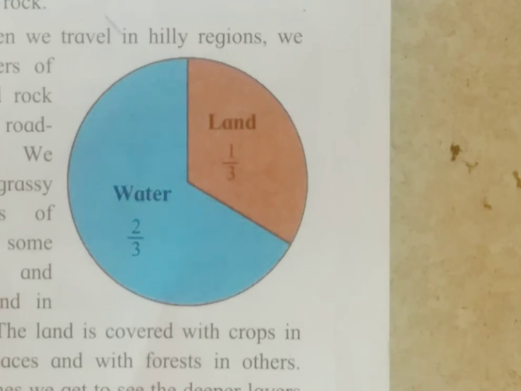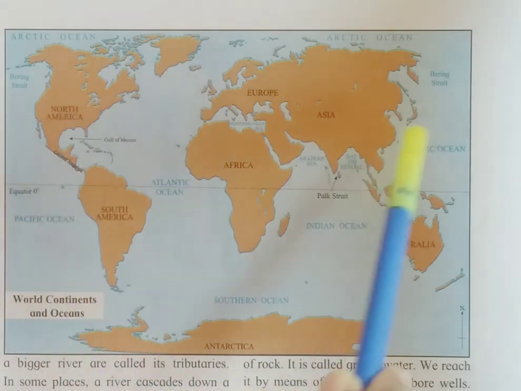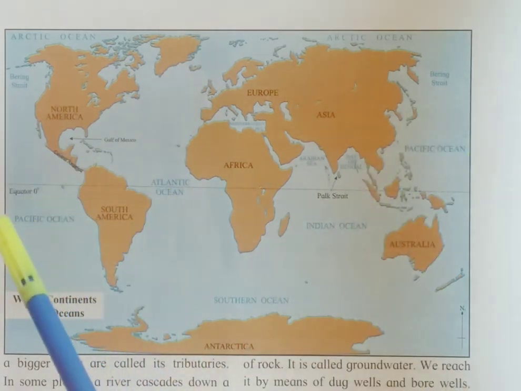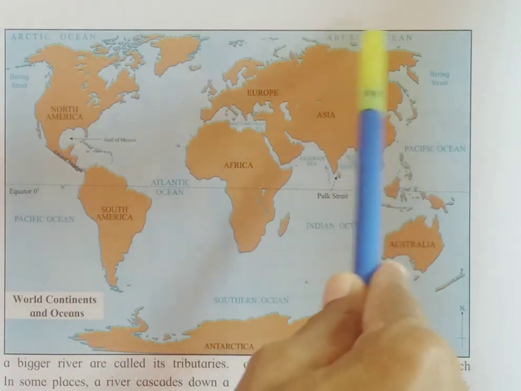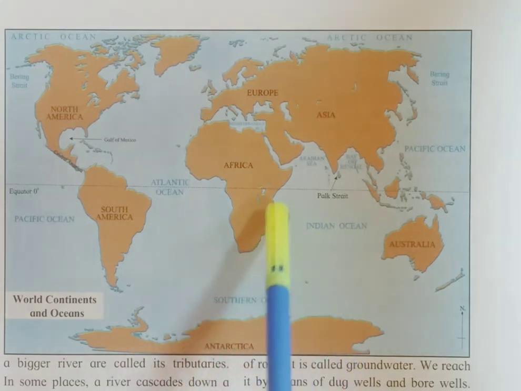Just like land is divided into continents, the water is divided into oceans. There are 5 oceans: the Atlantic Ocean, the Pacific Ocean, the Arctic Ocean, the Southern Ocean and the Indian Ocean.